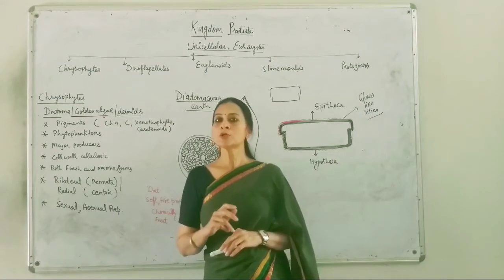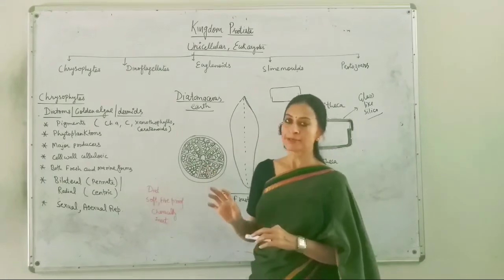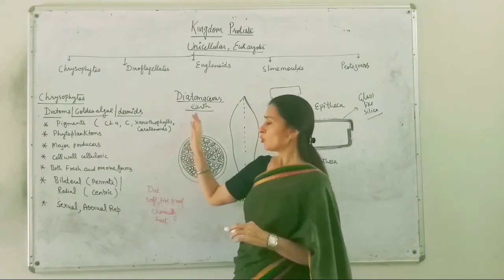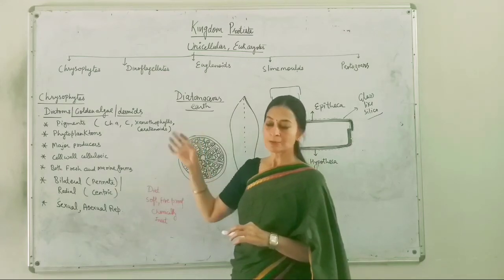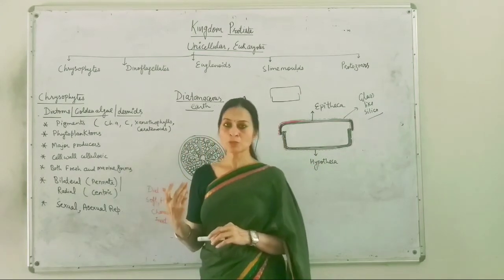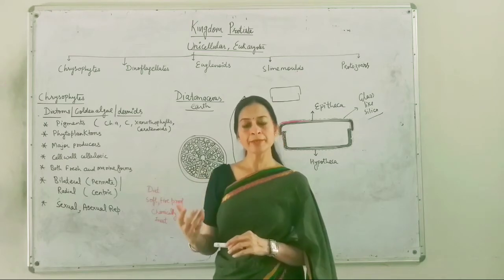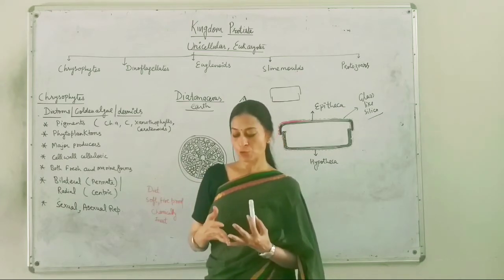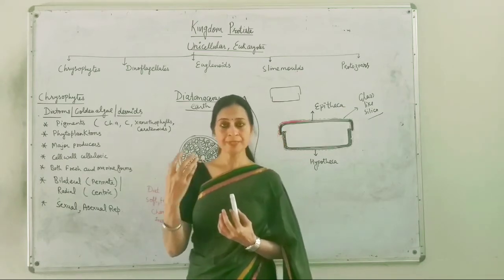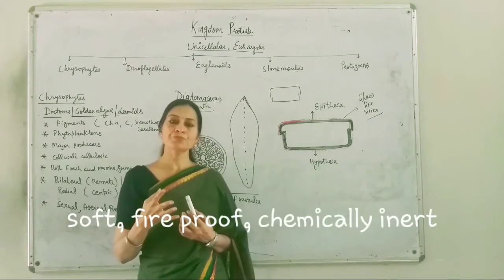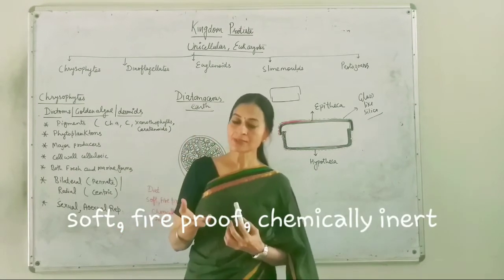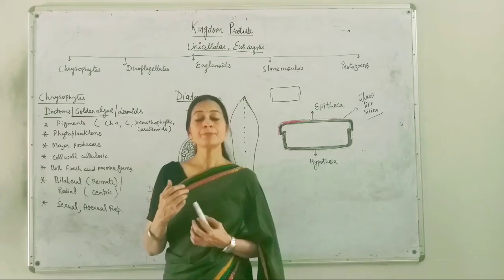Now come to the economic importance of these diatoms. Because I have told you about this diatomaceous earth, it is extracted from the bottom of the aquatic body and can be used because the material is somewhat soft, chemically inert and fireproof.